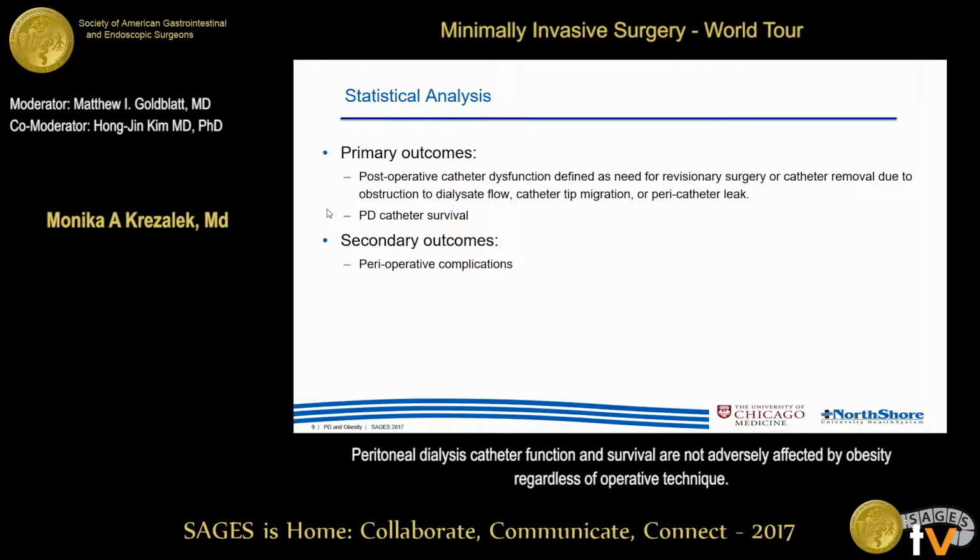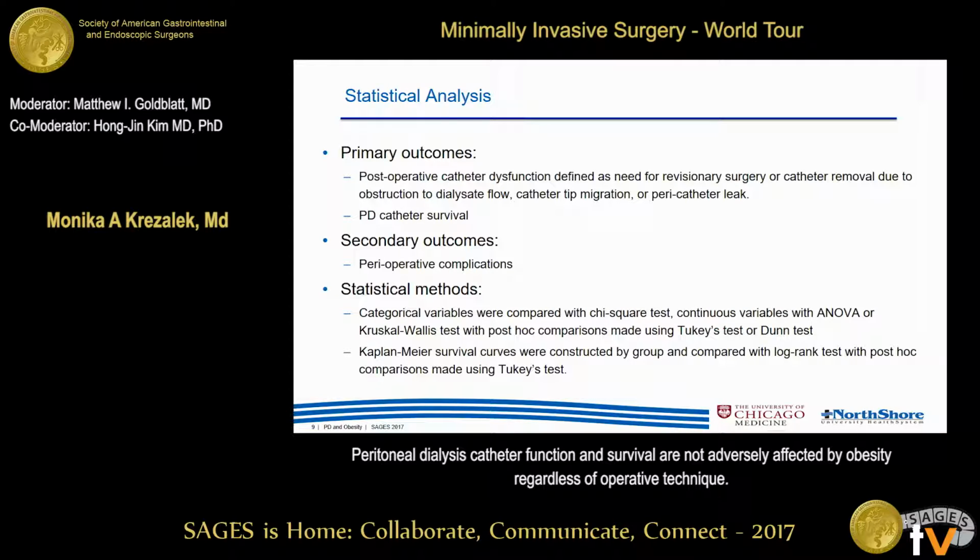Our primary endpoints were catheter dysfunction, defined as need for reversionary surgery or catheter removal due to mechanical dysfunction, as well as PD catheter survival. Our secondary endpoints included perioperative complications. And a standard statistical analysis was used, including Kaplan-Meier and Cox proportional hazards models to determine catheter survival.